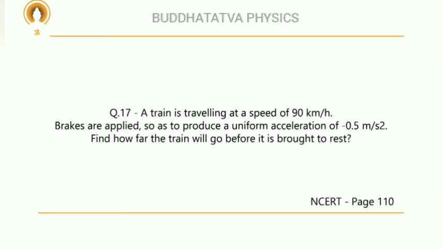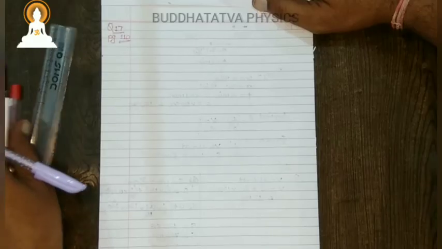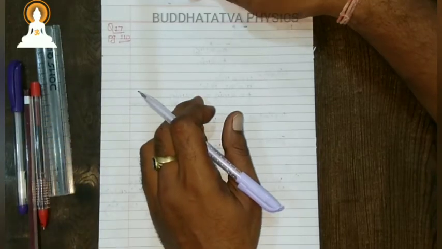Question 17: A train is traveling at a speed of 90 km per hour. Brakes are applied so as to produce a uniform acceleration of minus 0.5 meter per second square. Find how far the train will go before it is brought to rest. Okay, now question number 17.